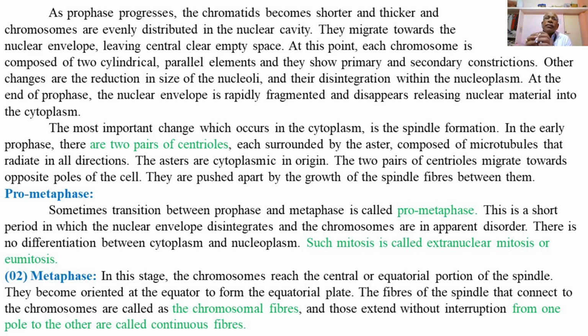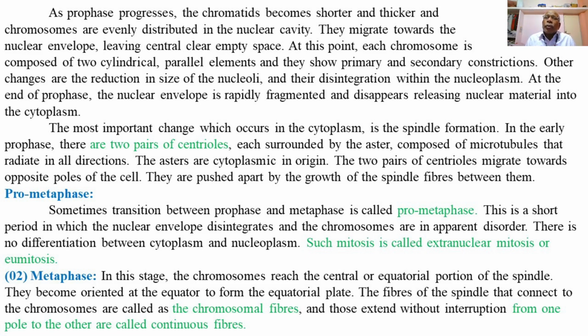So during prophase, there is a migration of centrioles away from one another by the formation of spindle fibers in between, and inside the nucleus, the chromatin material begins to condense to form chromosomes. Chromosomes become thick and prominent, and at the same time the nuclear membrane begins to break down and finally disappears.